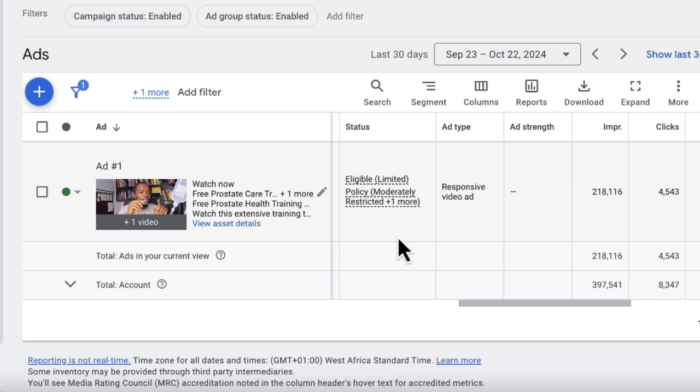Now that you see the exact reasons why you might see eligible limited in front of your advertisement, you can go ahead and implement some tactics that could help you overcome the limitation so that your advertisement can be delivered to more people on Google's network.